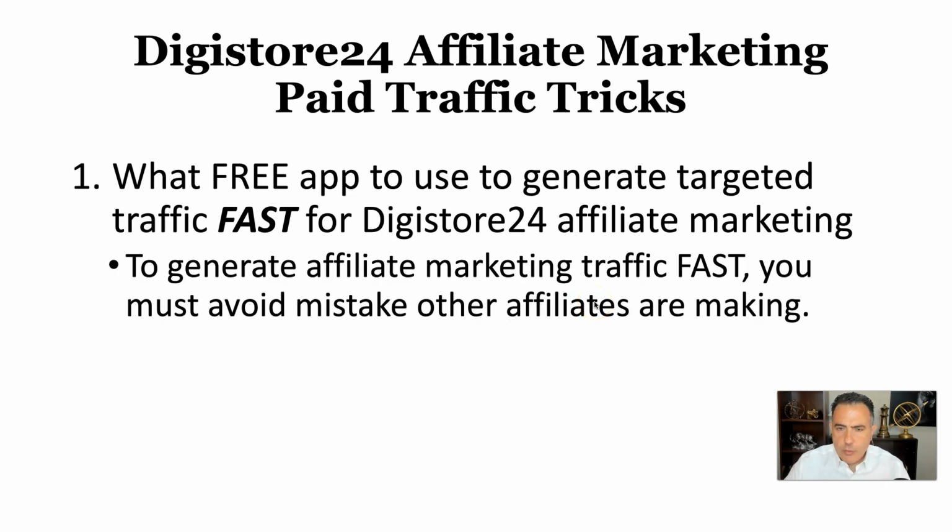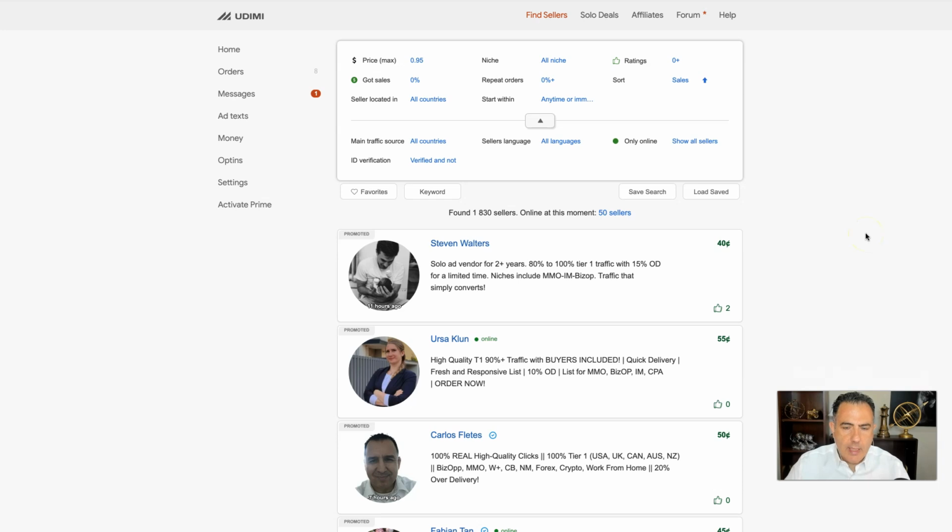In order for you to generate affiliate marketing traffic fast, you must avoid mistakes other affiliates are making. And this is very important, and we're going to talk about them right now. The one that I'm talking about is called Udemy.com. But a lot of people, 98% of all affiliates, do it wrong. Even the pros, and some of them I watch on YouTube, are telling you things that are wrong. So I'm going to cover the most important thing in order for you to succeed.